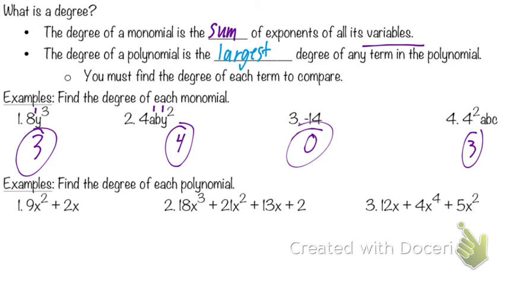So on number 1 down here, what's the degree of 9x squared? 2. What's the degree of 2x? 1. So which one's bigger? 2. So the degree is 2. So we don't put 9x squared. Correct. This is just asking for the degree. So the degree of this polynomial is only determined by the biggest degree. This is easy stuff.